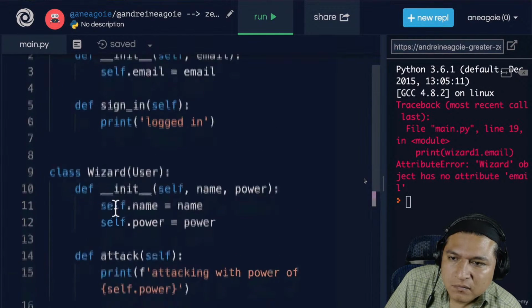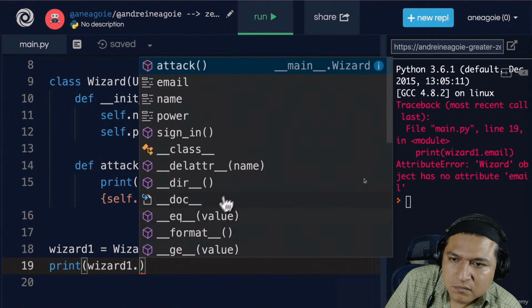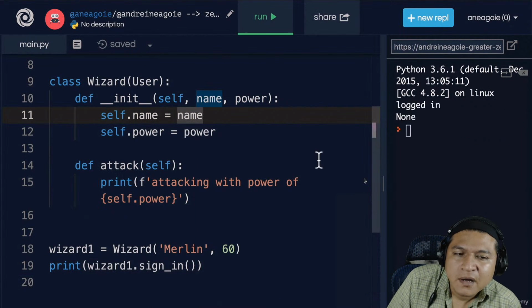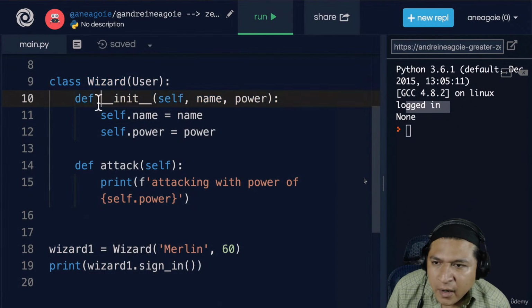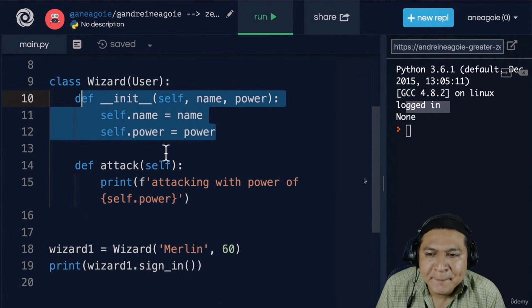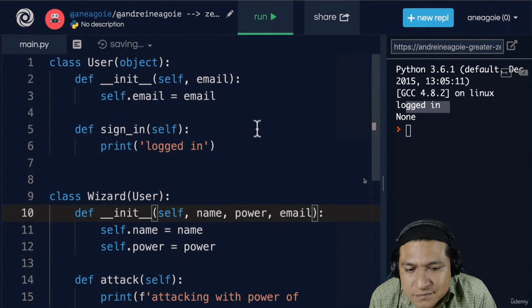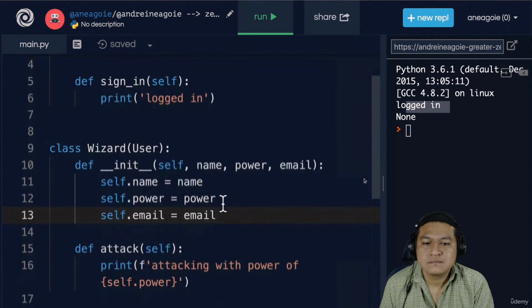Well, the thing is, although we might inherit, for example, if I do dot, we might inherit the email attribute from the user. And if I click run, we see that we inherit that. The wizard already has an init function, already a constructor, right? So how do we solve this? Well, one way is to just add email here, and just have the email attribute right down here.